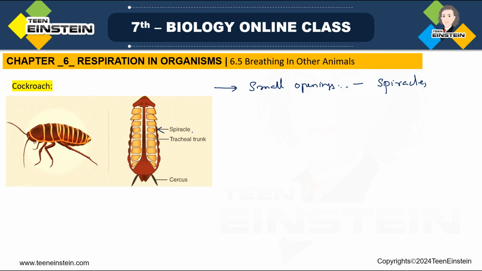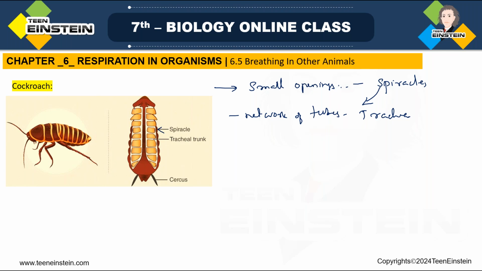And they also have a network of tubes which is called trachea. So through the spiracle, air enters. Oxygen enters through the spiracle into the tracheal tube, and that is getting diffused to the body tissues. In the same way, carbon dioxide from the cells will move out through these spiracles.